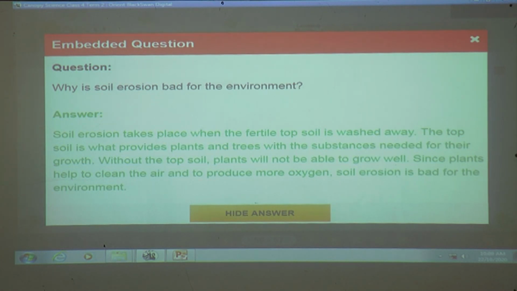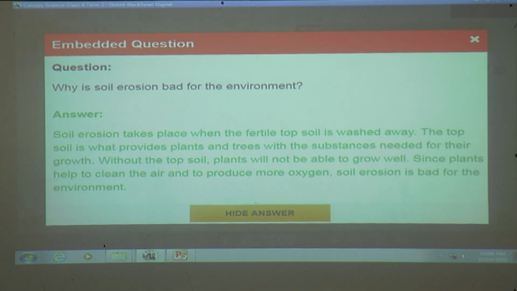Yes, we have learned that the nutrients from the soil are absorbed by the plants or trees. Without the topsoil, plants will not be able to grow well. Since the plants help to clean the air and to produce more oxygen, soil erosion is bad for the environment.